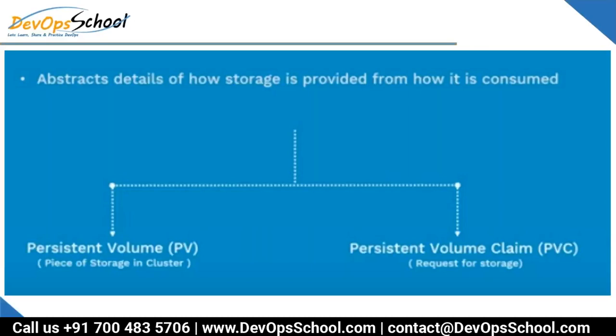But you go and log into the console, and you say, I want to claim 20 GB out of it. So you are claiming it: persistent volume claim. That's called PVC. In short, PVC stands for request for storage, whereas PV stands for a piece of storage in the cluster. So PV versus PVC.